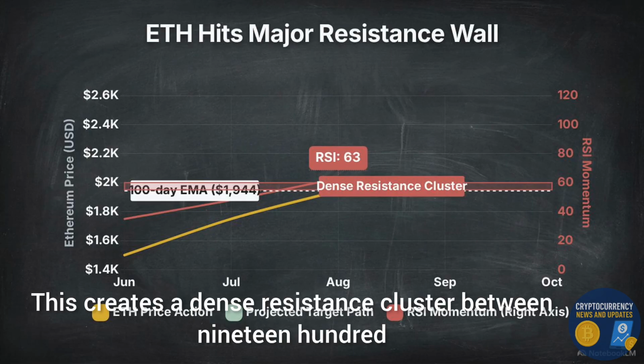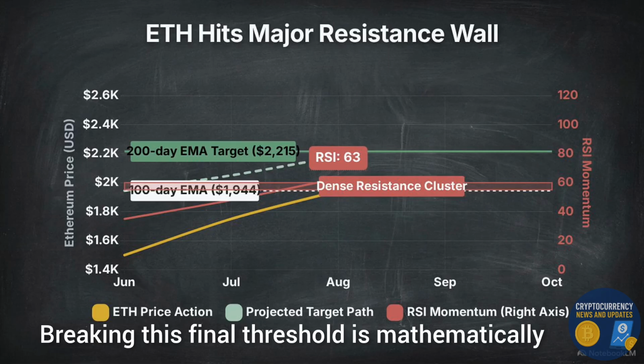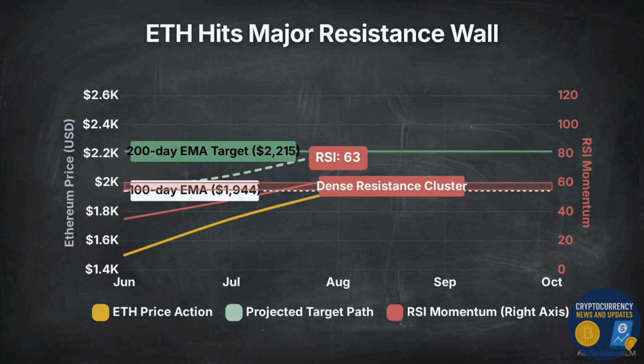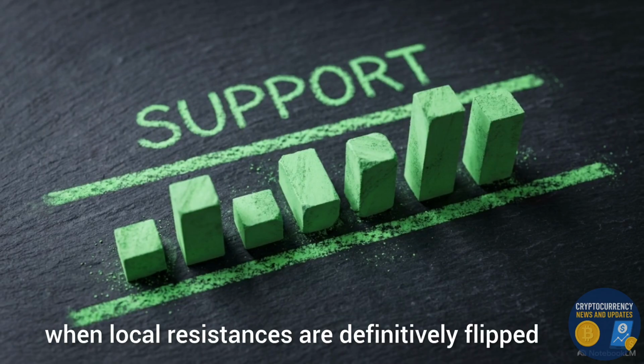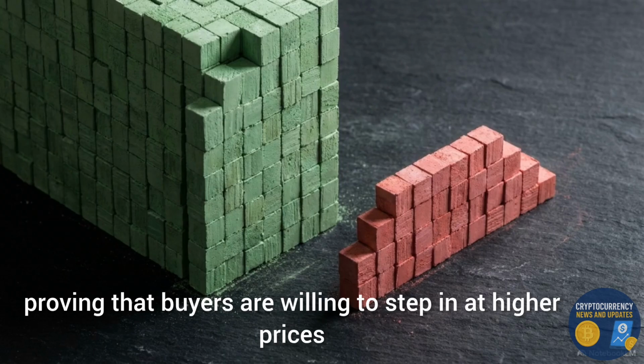This creates a dense resistance cluster between $1,950 and $2,000. Breaking this final threshold is mathematically required to confirm a macro trend reversal toward the ultimate target, the 200-day EMA. A reversal phase establishes its structural legitimacy when local resistances are definitively flipped to support on high volume, proving that buyers are willing to step in at higher prices.